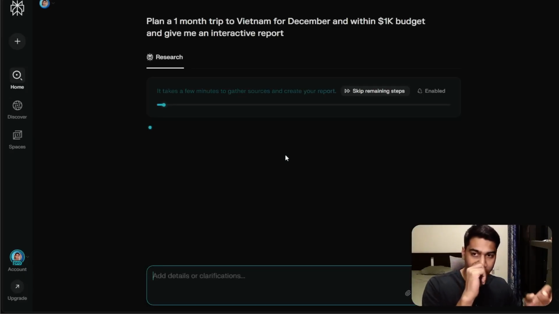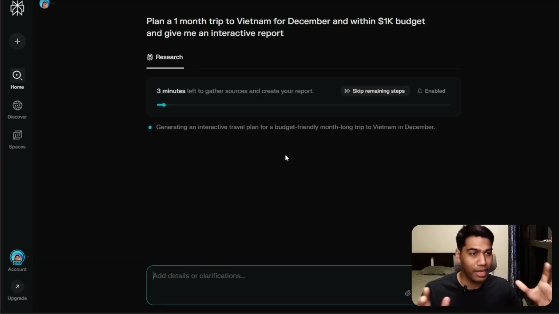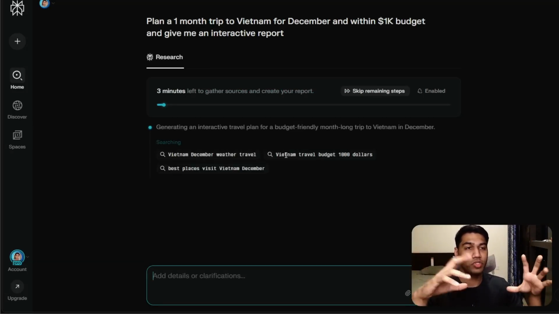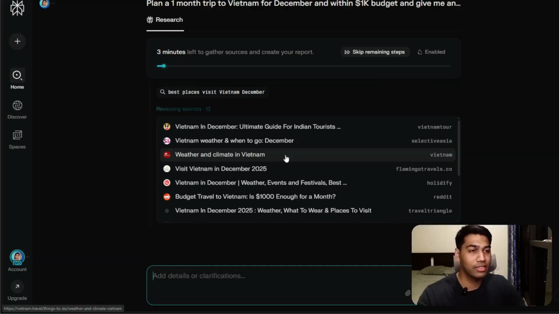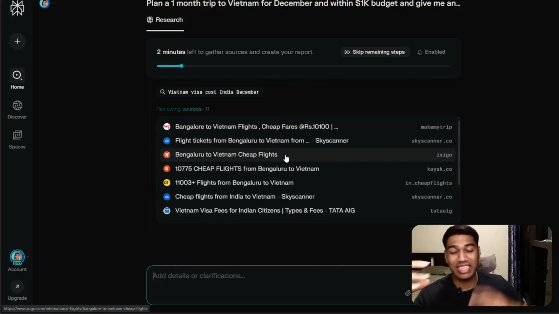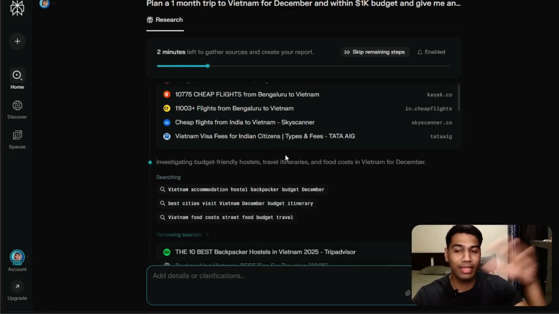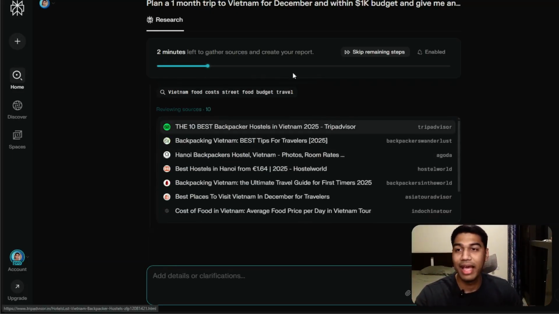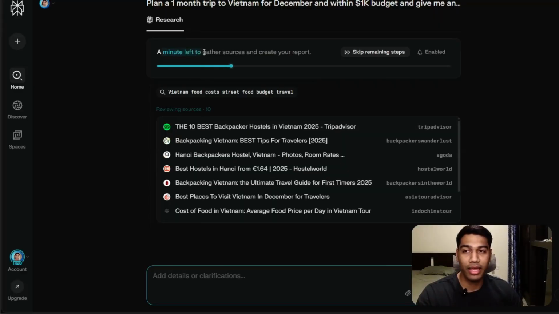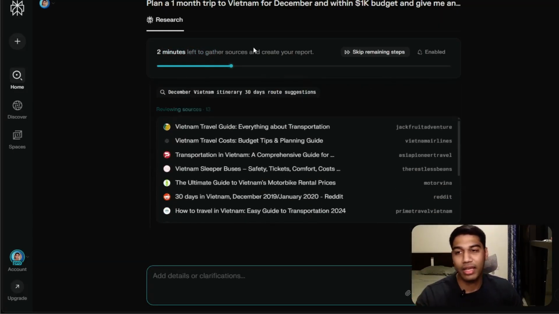Now it's going to take some time. This is more or less the deep research option that Perplexity has, similar to ChatGPT, where it will go ahead and do a much deeper research, which technically means it has multiple steps that it will go through, create a report, and then bring it all back in a single place. As you can see, you also get this beautiful thing here, which shows how much time is left, and as it keeps progressing, the time keeps changing.